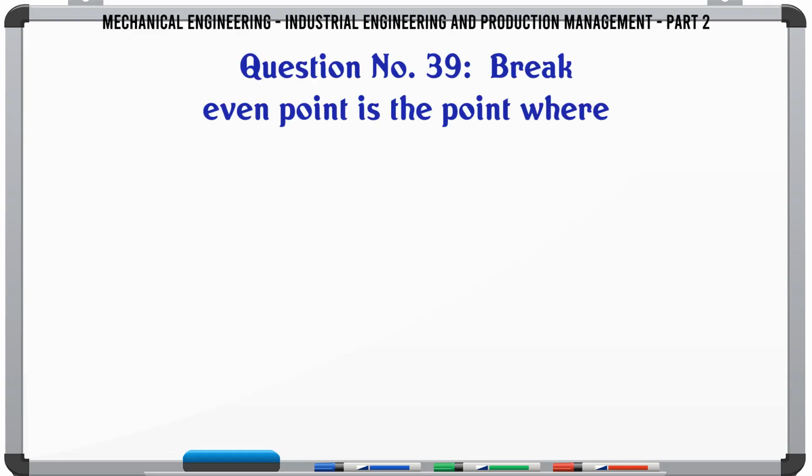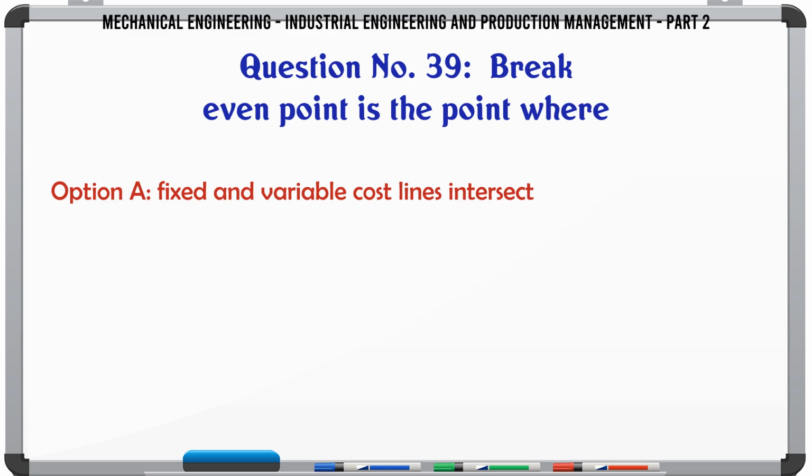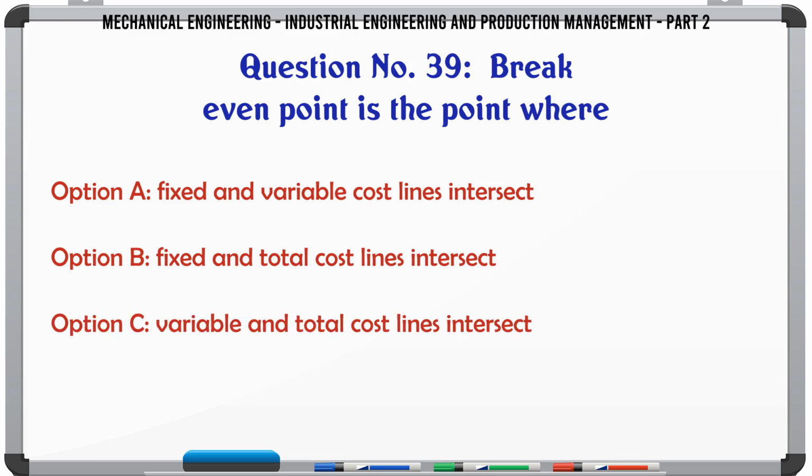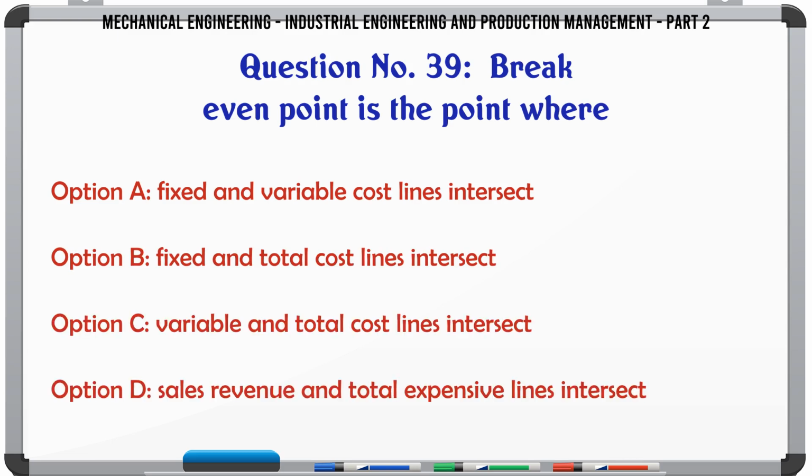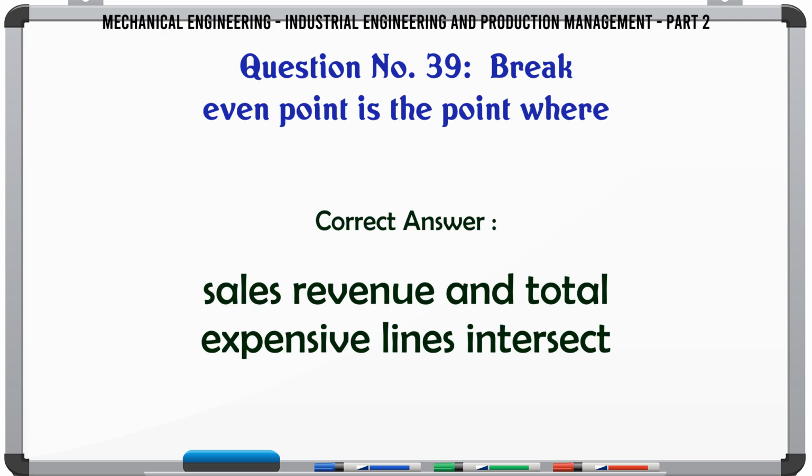Break-even point is the point where A. Fixed and variable cost lines intersect. B. Fixed and total cost lines intersect. C. Variable and total cost lines intersect. D. Sales revenue and total expense lines intersect. The correct answer is sales revenue and total expense lines intersect.